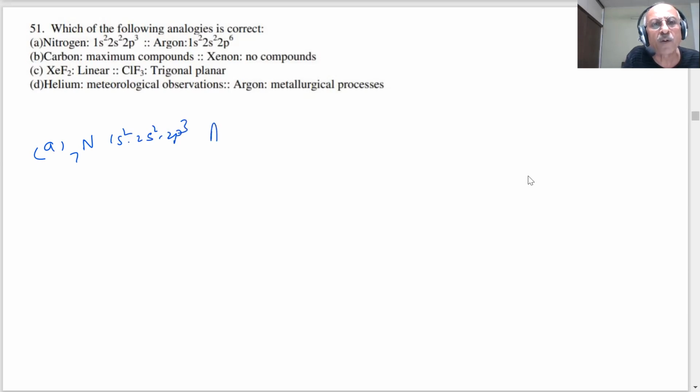And he says argon. What is the atomic number of argon? Helium, neon, argon is 18. So this 1s2, 2s2, 2p6 is wrong. You already know this is 18. This should be 3s2, 3p6. So this choice is wrong. A is wrong. Then next, let me see the second, B.